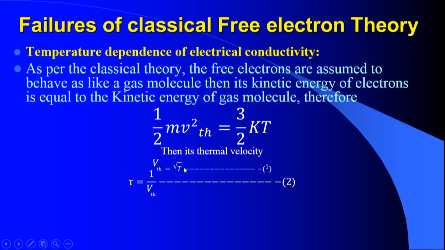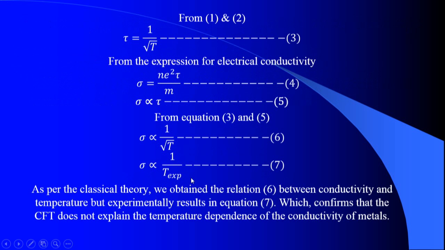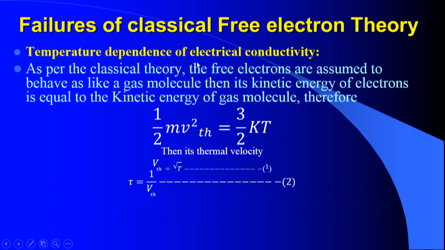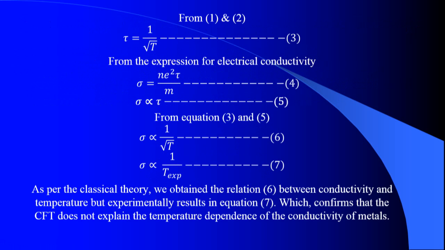These are the two main equations. By using equations 1 and 2, we can write tau equals 1 by root T, because Vth equals root T and tau equals 1 by Vth. Substituting root T in place of Vth, we get tau equals 1 by root T. Call this equation number 3.